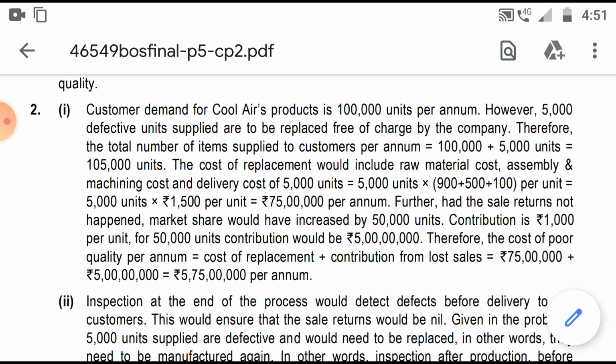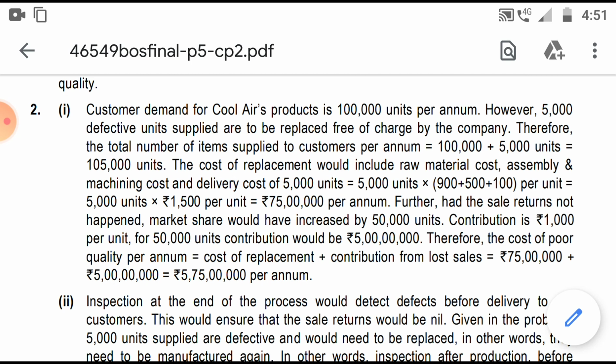Customer demand for the Cool Air products is 1 lakh. However, 5000 defective units supplied are to be replaced free of charge. Therefore, the total number of items supplied to the customer per annum is 1 lakh plus 5000 units. Because of this replacement, they are supplying 1,05,000. The cost of the replacement would include the cost of the raw material plus assembly, matching cost, and delivery cost. That is, cost of 5000 units is equal to 5000 into 900 plus 500 plus 100, which is 5000 into 1500.